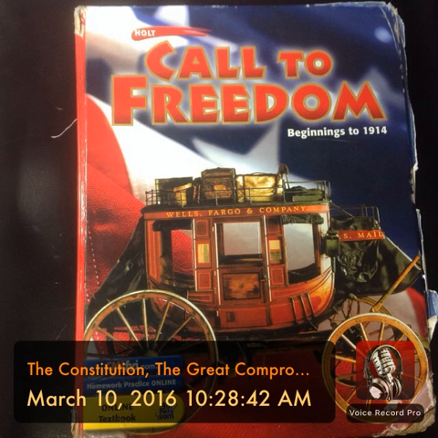The convention formed a committee to determine how states should be represented. The committee proposed a compromise, an agreement in which both sides give up some of their demands so that other demands can be met. Some historians call this agreement the Great Compromise. Every state, regardless of its size, would have an equal vote in the upper house of the legislature. This would satisfy supporters of the New Jersey Plan. In the lower house, each state would have a number of representatives based on its population. This proposal would please those who liked the Virginia Plan. The delegates passed the Great Compromise, but there were still problems to settle.